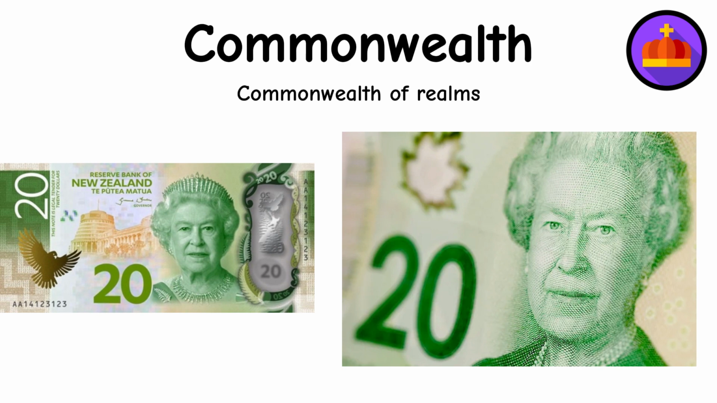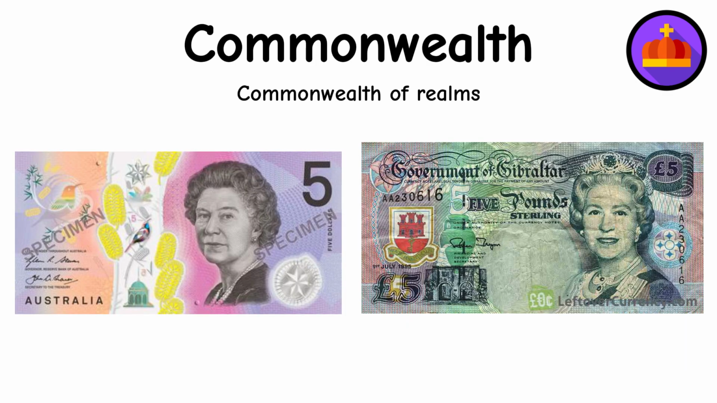Due to the Commonwealth, all 15 countries of the Commonwealth of Realms have the British royalty printed on their currency, but not just any royalty, specifically Queen Elizabeth. But since she died, I'm not sure if they'll update it to King Charles.